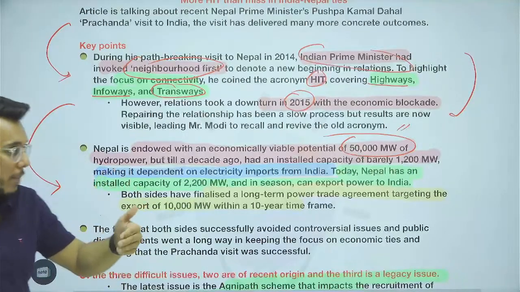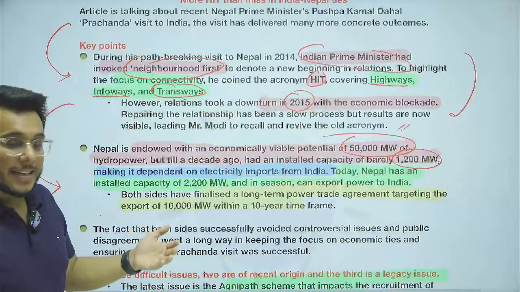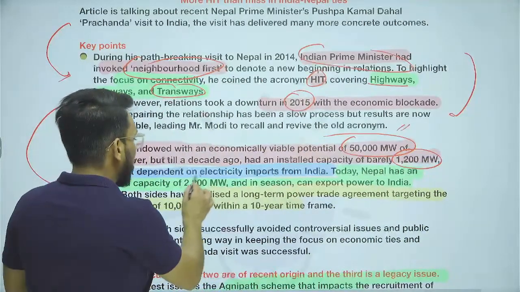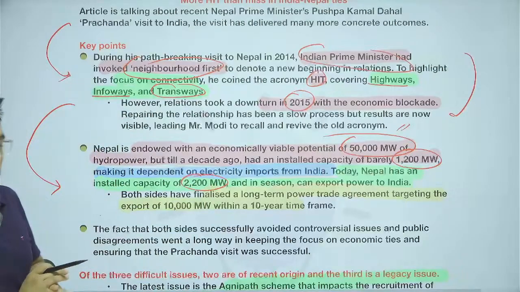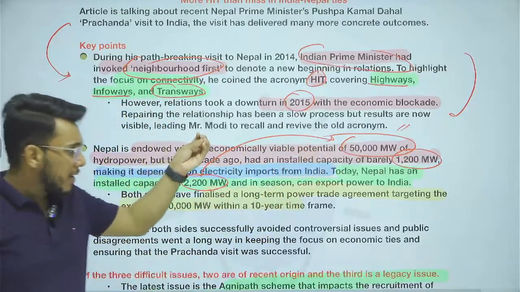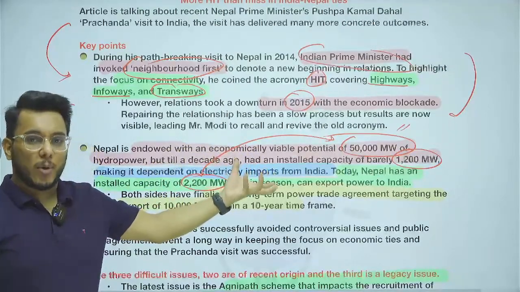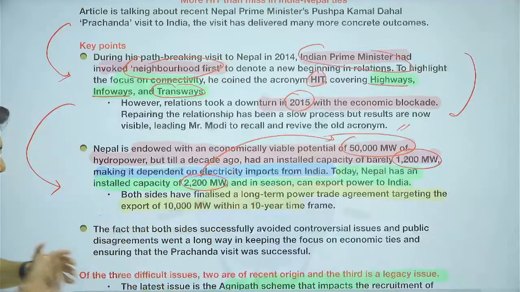What is the installed capacity? Installed capacity was 1200 megawatt 10 years back, and right now it is 2200 megawatt. So they have not even realized 5% of their potential. Okay, now here India can help.